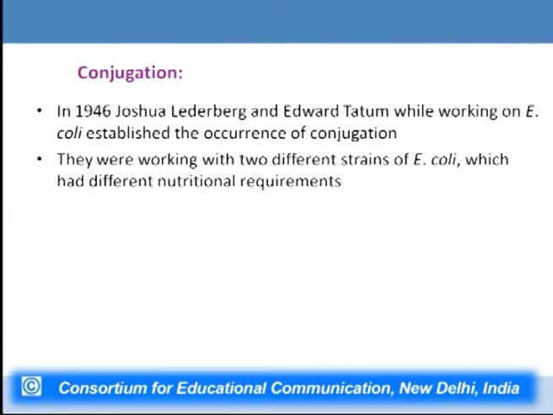Now, they were working with two different strains of E. coli, which had different nutritional requirements. Bacteria can be classified as auxotrophs or prototrophs. Prototrophs are those bacteria which can survive on a minimal cell culture medium. That means they have all the wild type genes essential for synthesizing all the nutrients required for their growth. But there are auxotrophs, which might be having mutated alleles at specific loci, so that they are not able to synthesize specific nutrients.